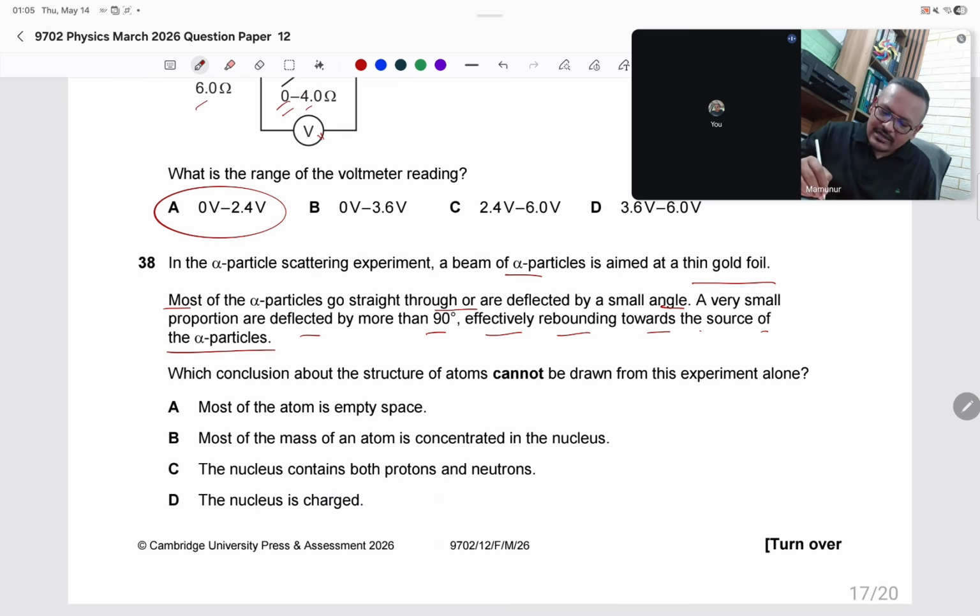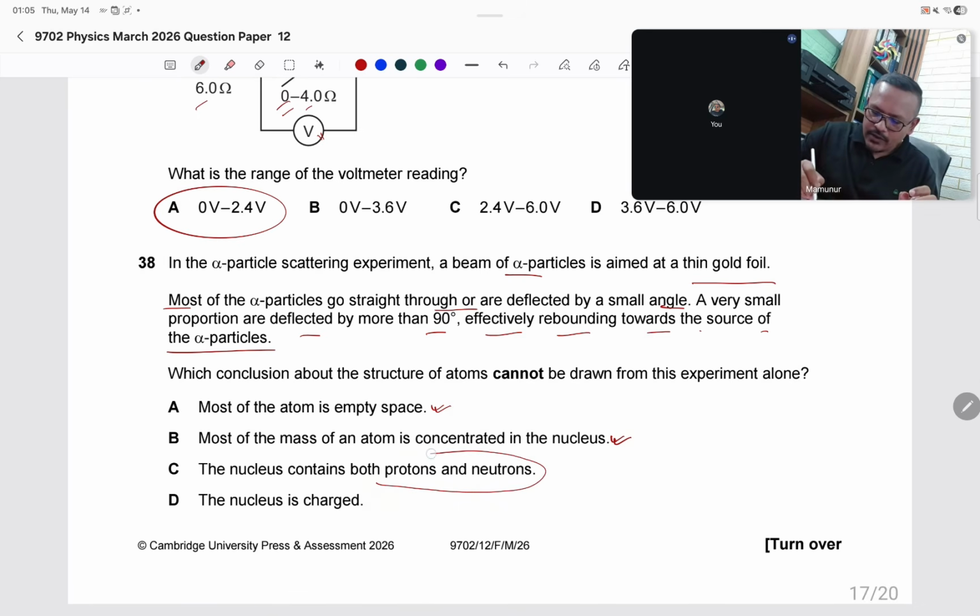Most of the atom is empty space. Yes, this is the conclusion of the alpha scattering experiment. Almost all the space of an atom is empty. The heavy, denser nucleus exists inside the atom, and the nucleus is positively charged. So these 3 points were discussed in this alpha scattering experiment. Most of the mass of the atom is concentrated in the nucleus. Yes, because the heavy, denser nucleus exists inside the atom. The nucleus contains both proton and neutron.